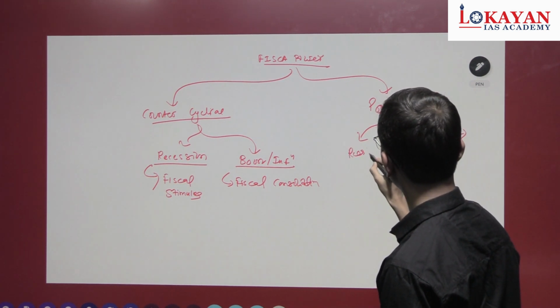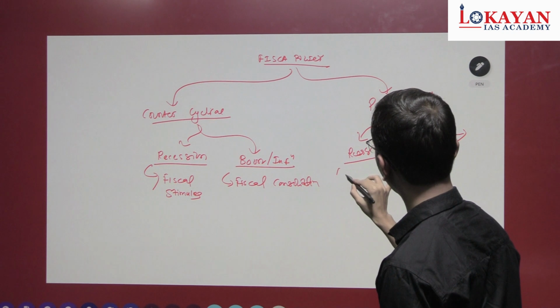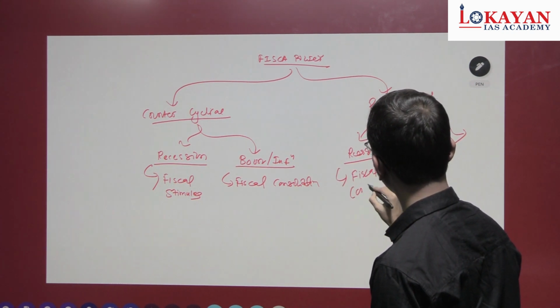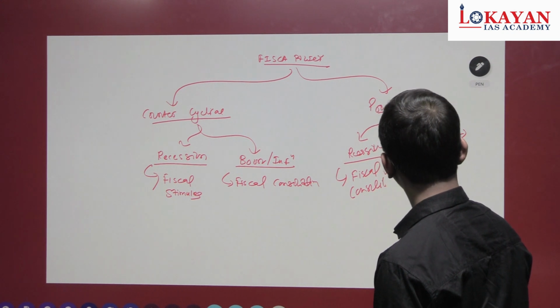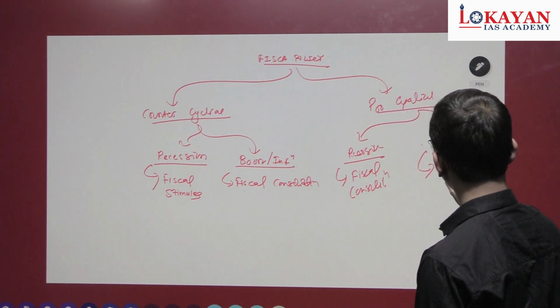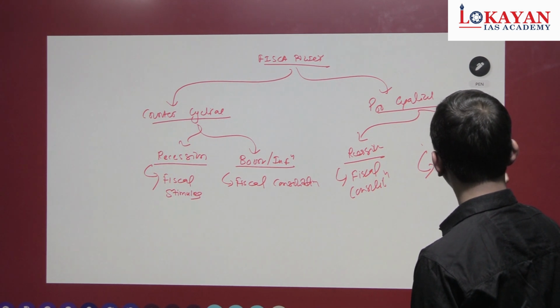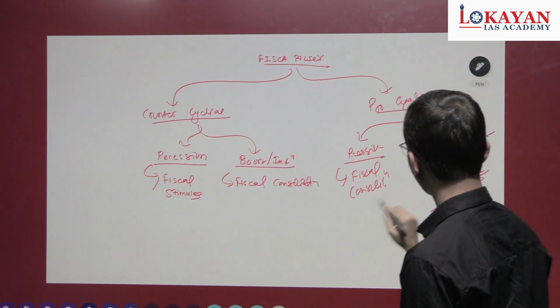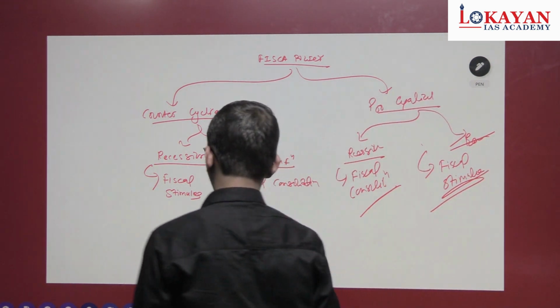Recession, you have to undertake fiscal consolidation, and in inflation, fiscal stimulus. This is the key characteristic.